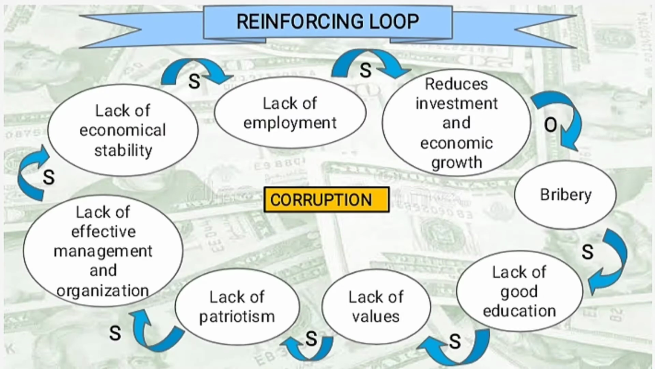And this reinforcing loop shows the cycle of corruption. First, the lack of values, and then lack of patriotism, and then lack of effective management and organization will lead to lack of economic stability, lack of employment, and it reduces investment and economic growth that result in the act of bribery. And if there is bribery, it shows the lack of good education.